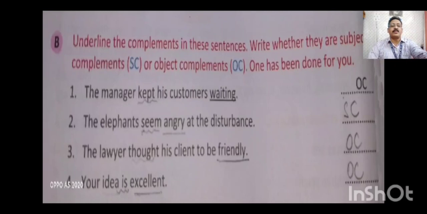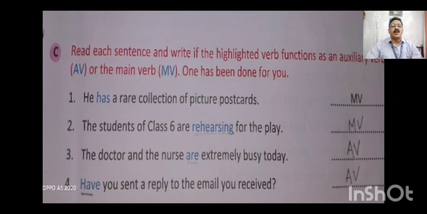So that is part B: find out whether the complement is a subject complement or an object complement. Now part C. Read each sentence and write whether the highlighted verb functions as an auxiliary verb, AV, or the main verb, MV. He has a rare collection of picture postcards. Here has is a main verb, so it is MV. The students of class 6 are rehearsing for the play. Here rehearsing is the main verb in the sentence, that's why MV.